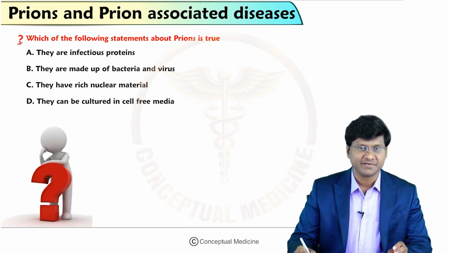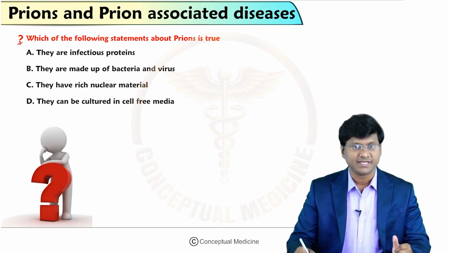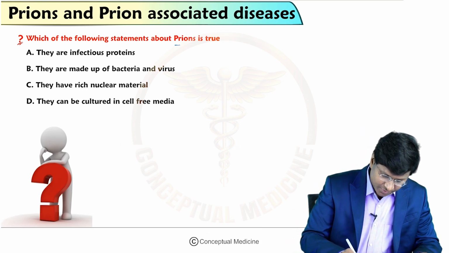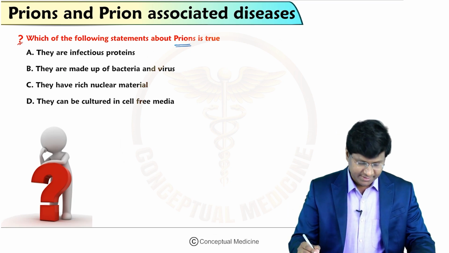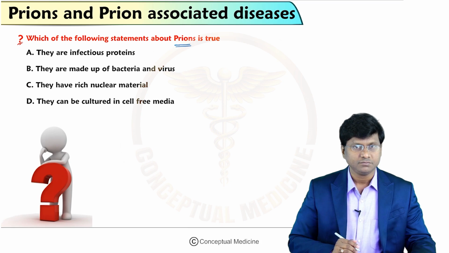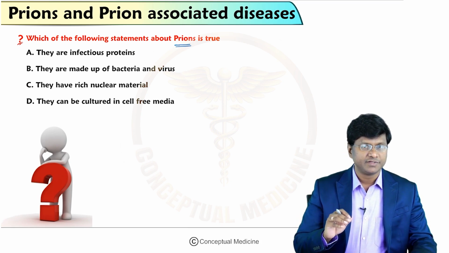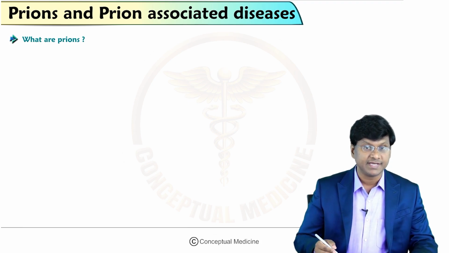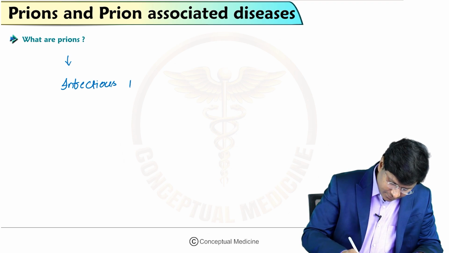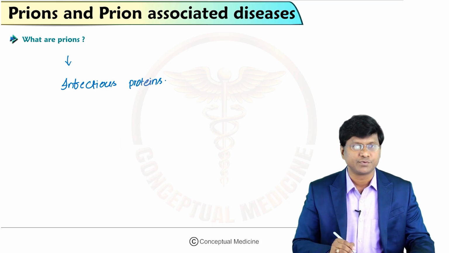So in this session I will be discussing a very important topic in neurology, that is prions and the prion diseases. So if you see the first question, which of the following statements about the prions is true? They are the infectious proteins, they are made up of bacteria and virus, they have rich nuclear material, they can be cultured in cell-free media. So the exact meaning of this word prion is that these prions are the infectious proteins. Right, these prions are called the infectious proteins.